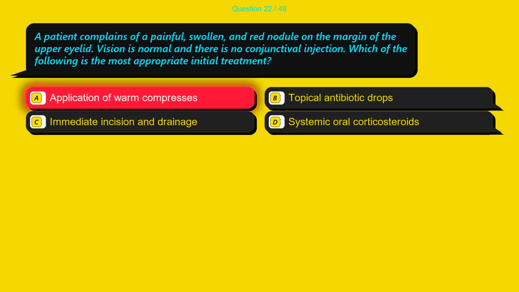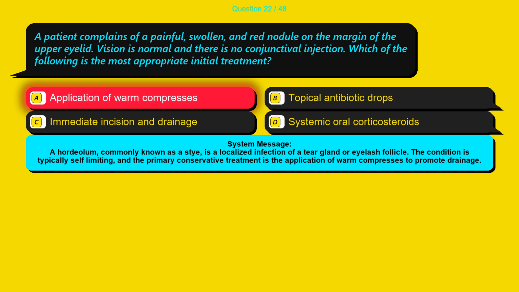The correct answer is option A, application of warm compresses. A hordeolum, commonly known as a stye, is a localized infection of a tear gland or eyelash follicle. The condition is typically self-limiting, and the primary conservative treatment is the application of warm compresses to promote drainage.